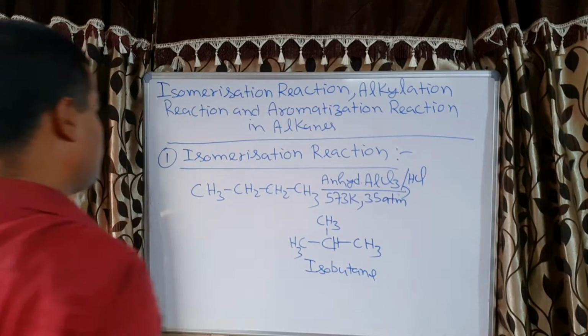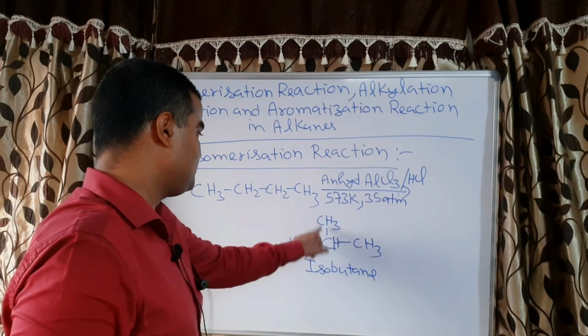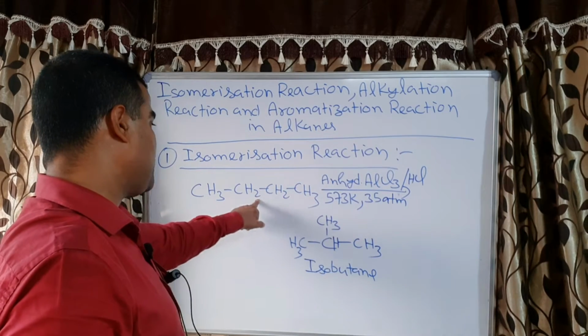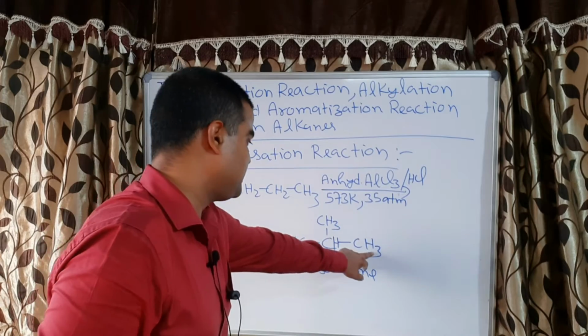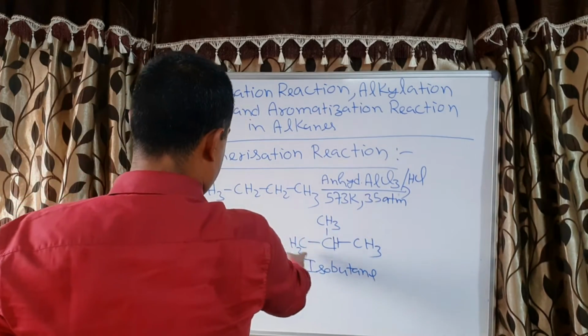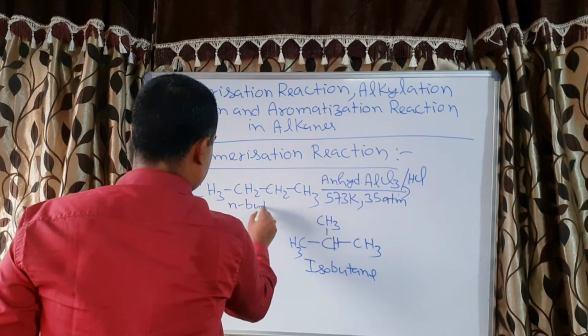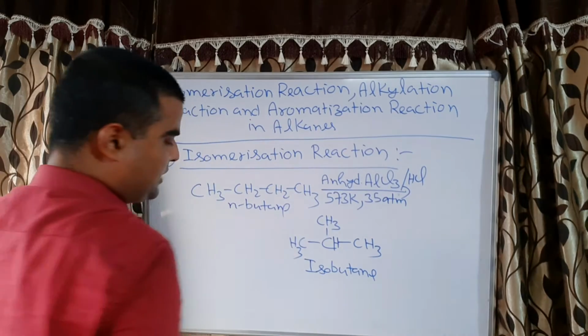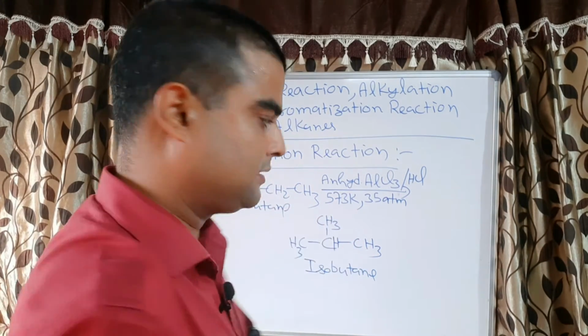You can calculate the number of carbon and hydrogen also. 1, 2, 3, 4 carbons. Hydrogens: 3 plus 2, 5 plus 2, 7 plus 3, 10. And for isobutane, 3 plus 3, 6 plus 3, 9 and 1, 10. Correct? So same molecular formula, but N-butane and isobutane have different physical and chemical properties.